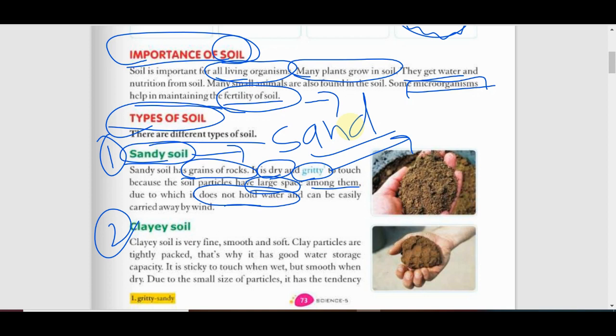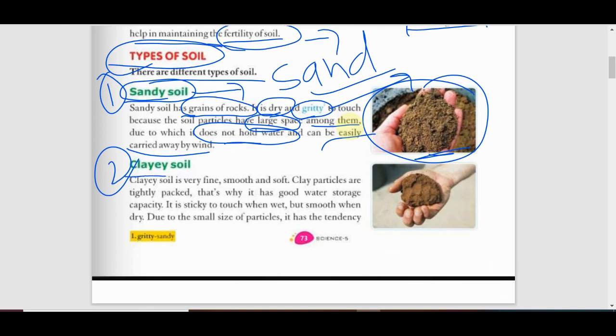If you add water to sandy soil, water can easily evaporate from it, because the sandy soil particles do not hold the water molecules tightly, so it can easily evaporate and can easily be carried away by the wind. And why is it carried away? Because it has low moisture, low water content, so it can easily blow. So this is the structure of sandy soil, and it is very gritty, danedar.